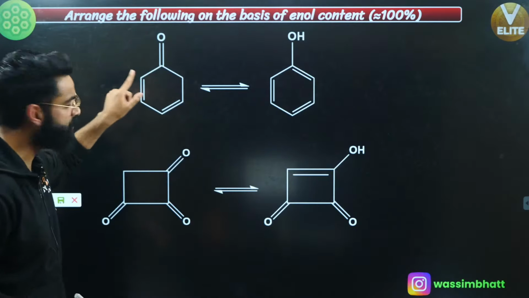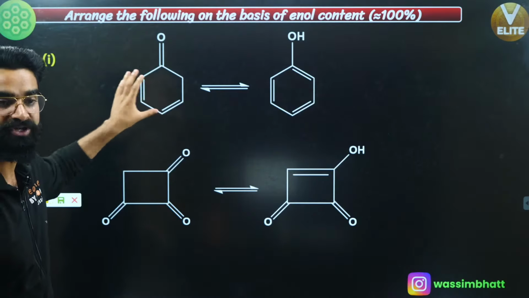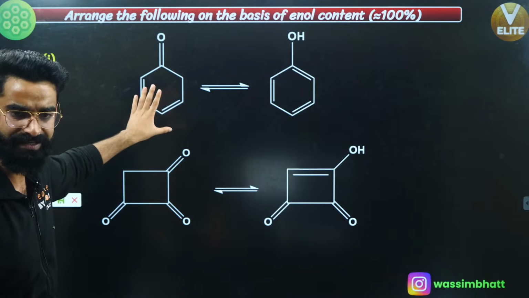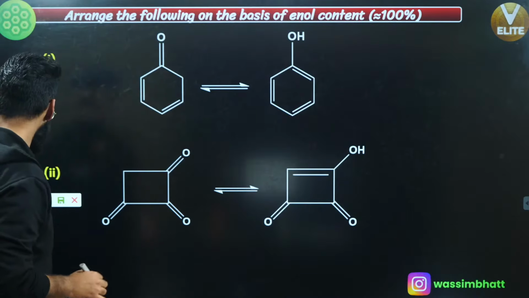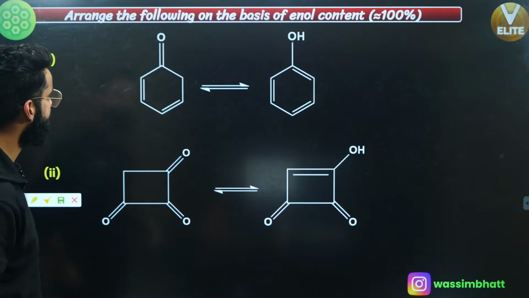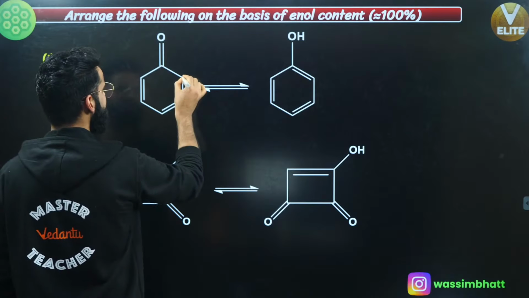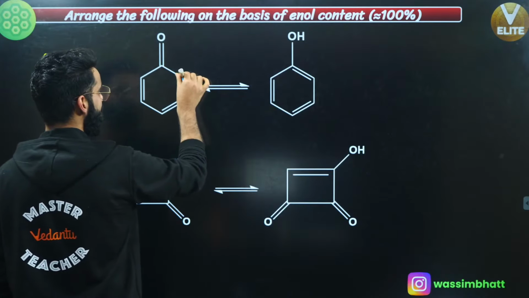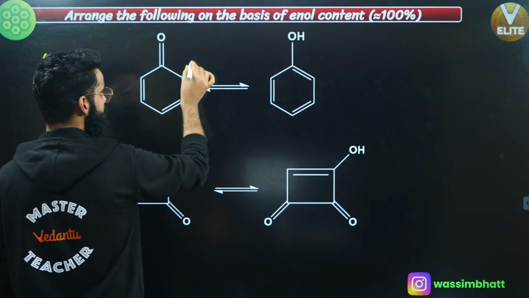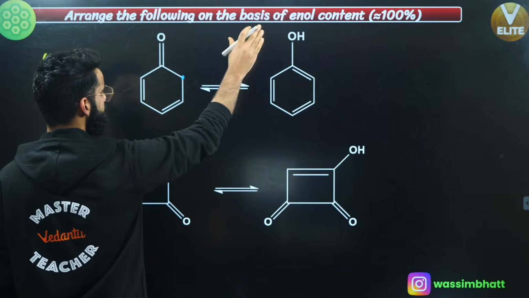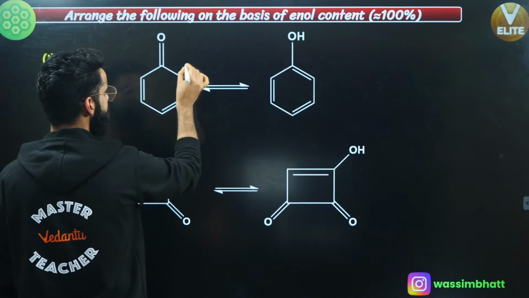But right here, is this an open chain keto? This is not an open chain keto. It's a cyclic keto. Understand what is going to happen. First of all, this is your C double bond O. This is the sp3 hybridized alpha carbon, so it has hydrogen attached. Take the H positive out, and there will be a negative charge right here.